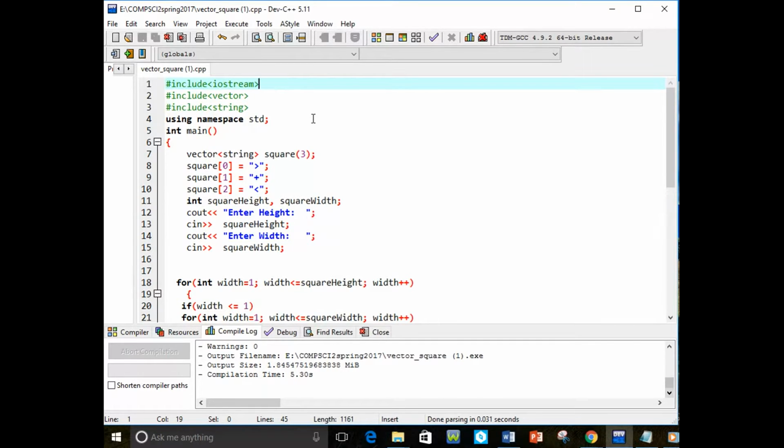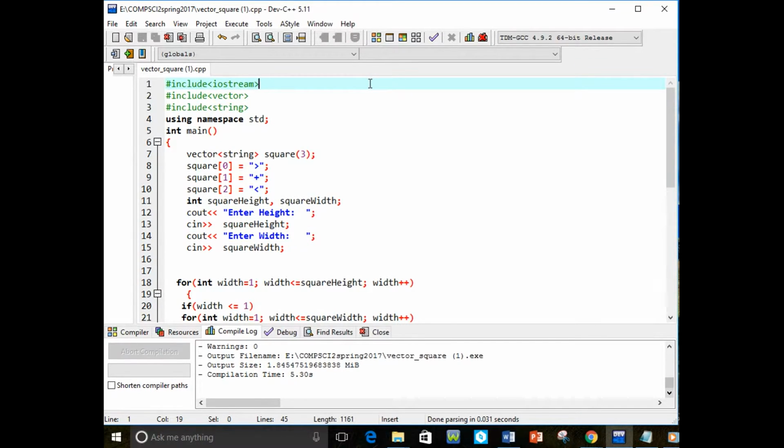Today I am going to show you a simple example of a vector in C++. A very general definition of a vector is that it is a collection of data items of the same type. Every element of the collection can be accessed separately. This program's task is pretty basic. It will require you to input two integer values for height and width. It should output a square.